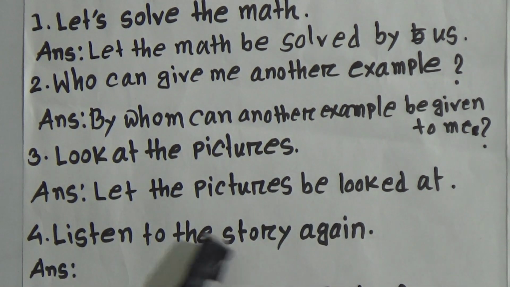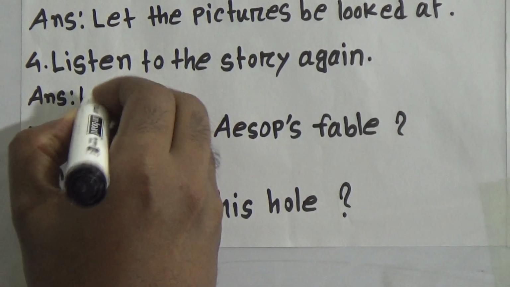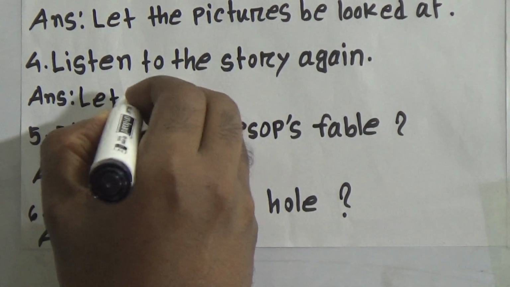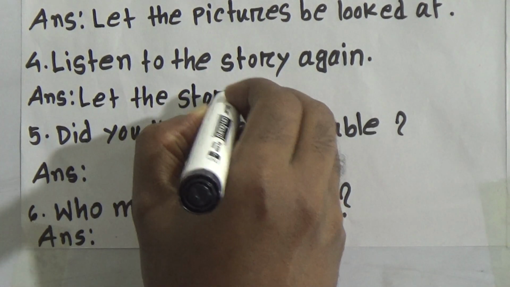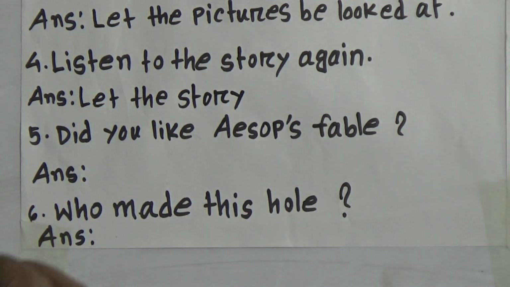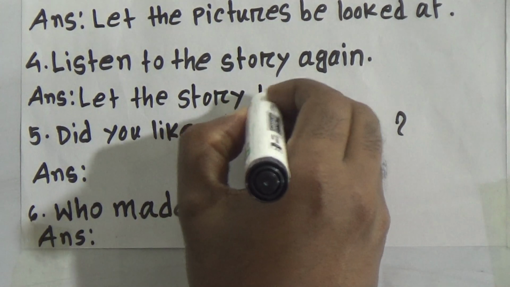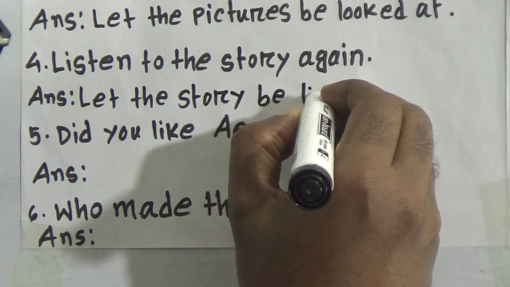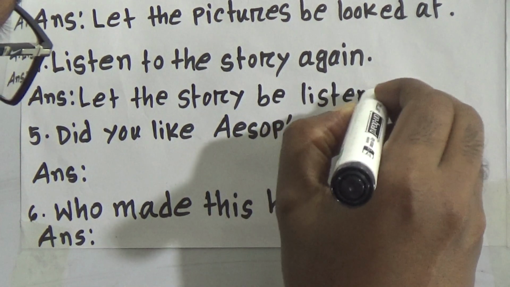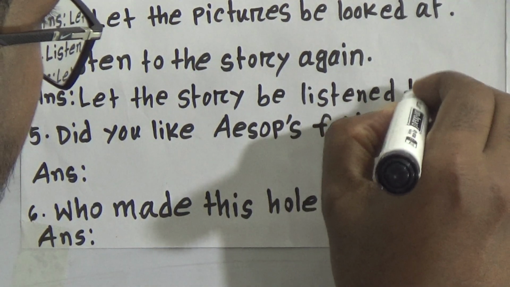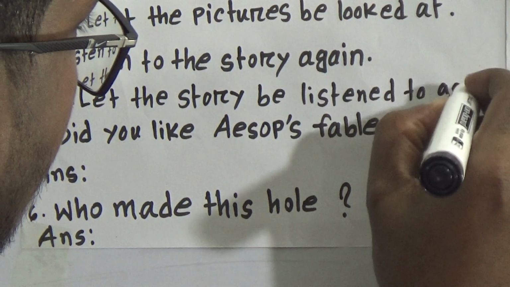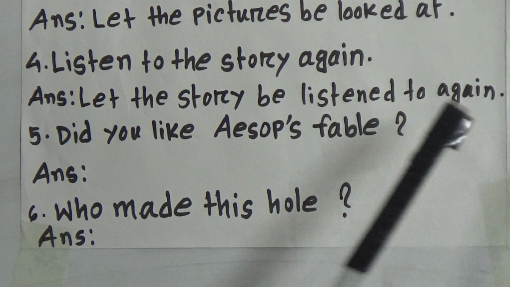Number 4, listen to the story again. Let the story be listened to again. Be listened, past participle form of the main verb. Let the story be listened to again.